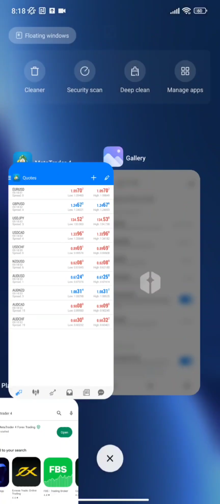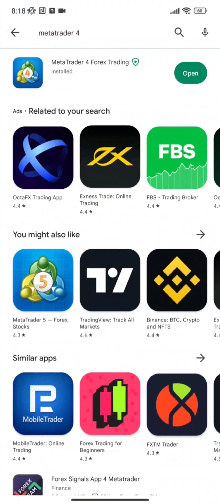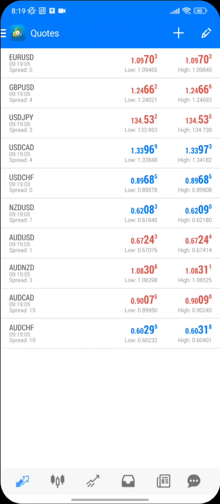Now, the first thing you need is MetaTrader 4. You can find it on the Android store if you're using Android, or on the Apple App Store if you're using an Apple device. I've already downloaded it here, so I just need to open it now.